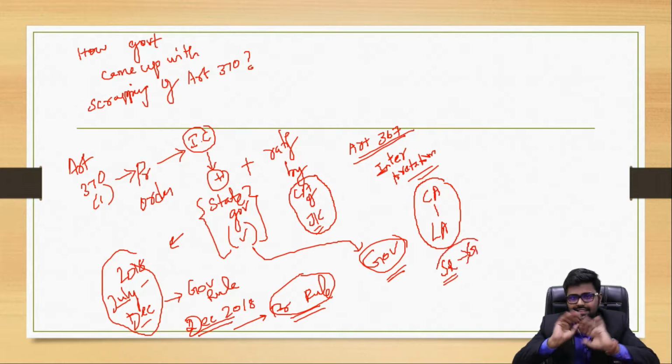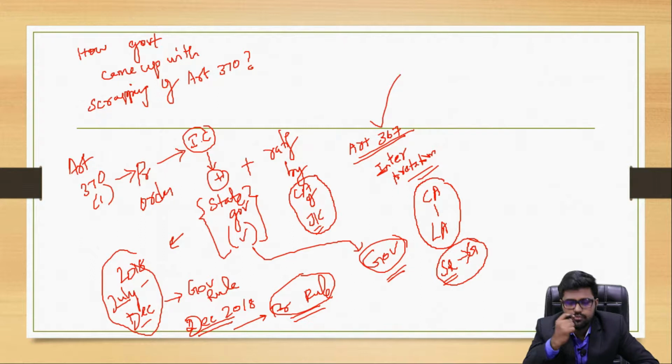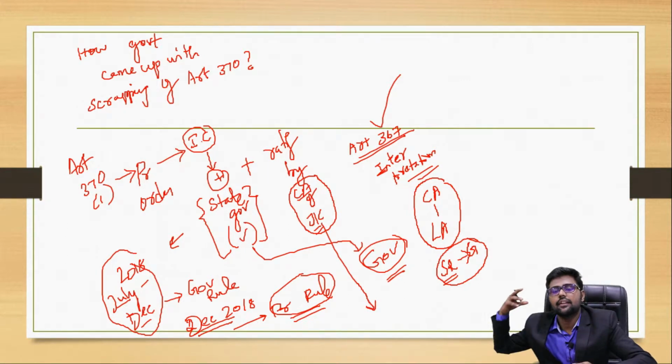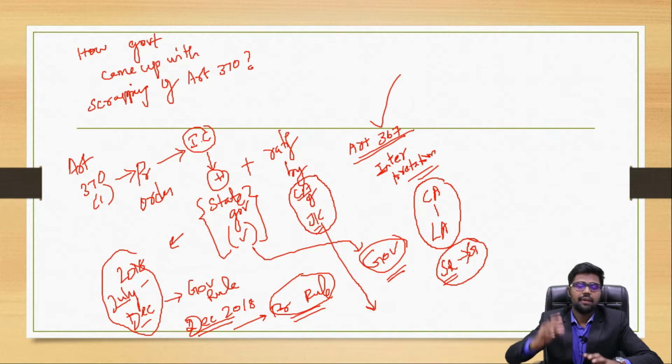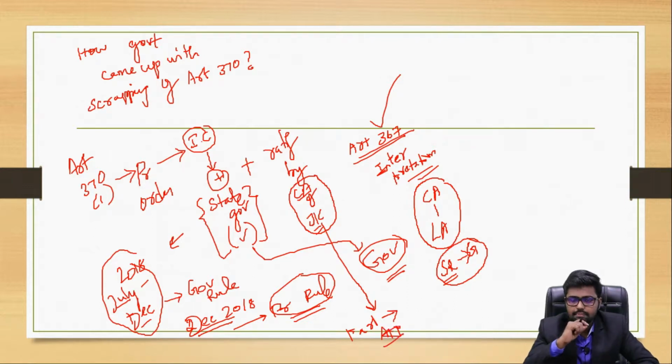So using this Article 367, they gave the meaning of Constituent Assembly of Jammu and Kashmir. Now again, since Jammu and Kashmir is under the president rule, the legislative assembly's power will be taken up by the parliament. So the parliament's approval is enough for this particular thing.